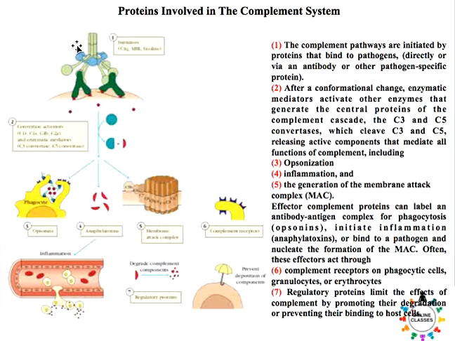Now in the next step, there will be the generation of convertase protein. That means there will be certain proteins which have the potential to convert an inactive complement component into an active component of the complement system. Those proteins which perform this task are called convertase.